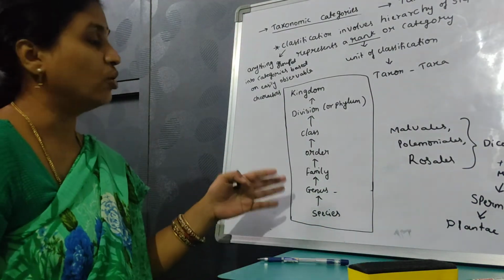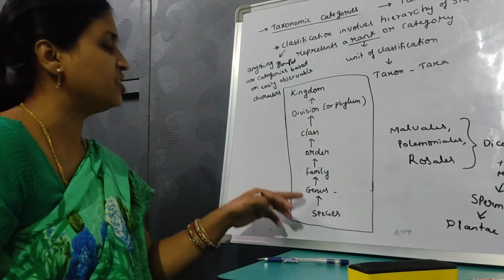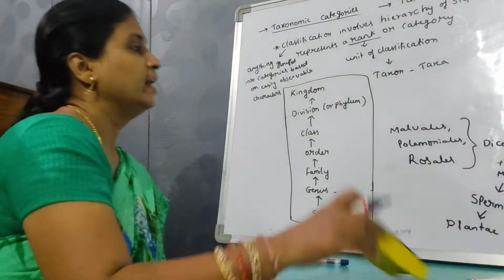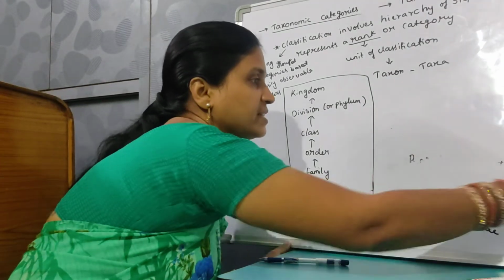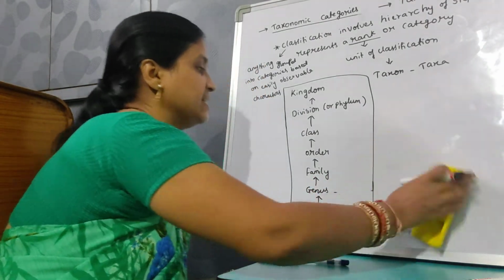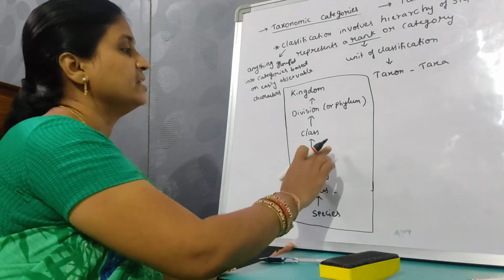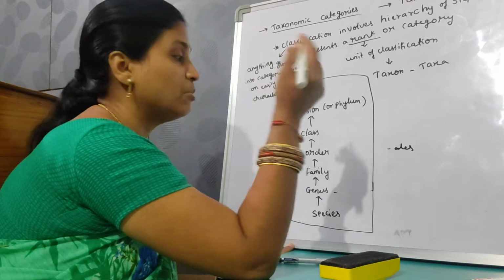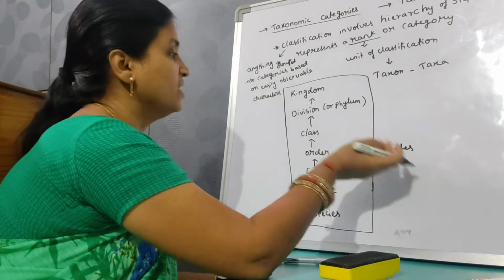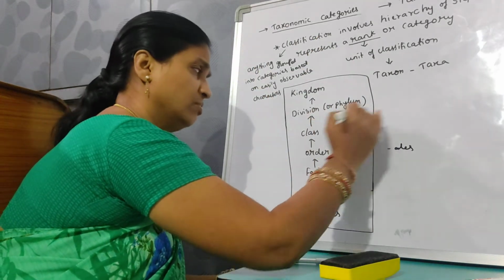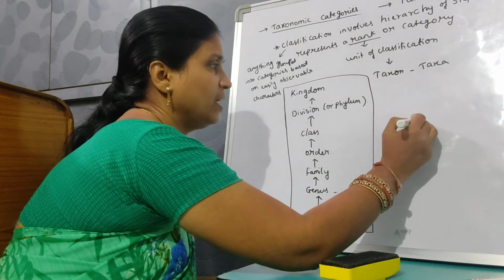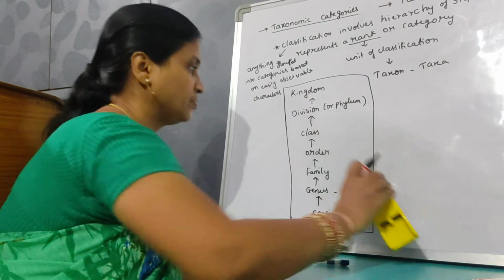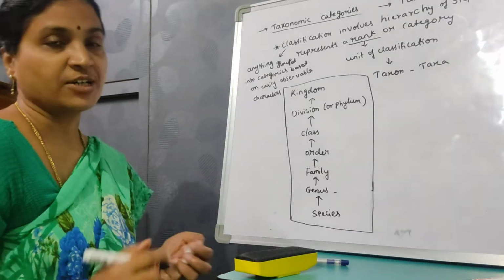This is about the taxonomical hierarchy: species, genus, family, order, class, division or phylum, and kingdom. Then the suffix for family is aceae. For order, the name should end with the suffix ales. For class, it can be ae. This is about the taxonomical hierarchy.